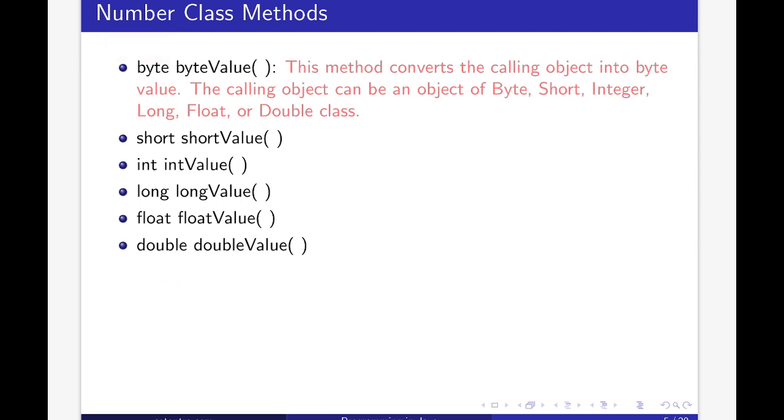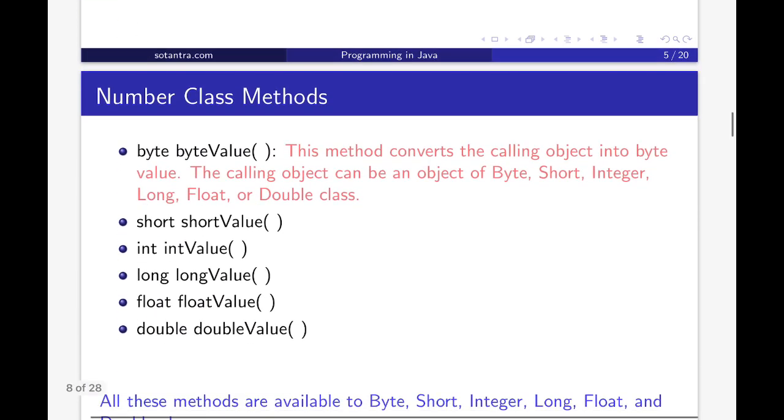As we have discussed, the numeric wrapper classes are the subclasses of the Number class. So these byteValue, shortValue, intValue, longValue, floatValue, doubleValue methods are also available in the numeric wrapper classes like Integer, Double, Float, Long, Byte, Short.